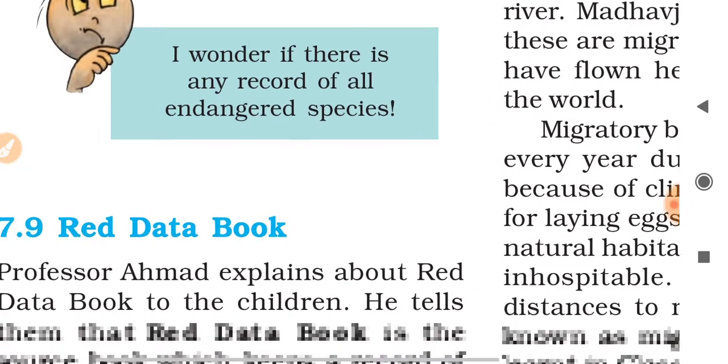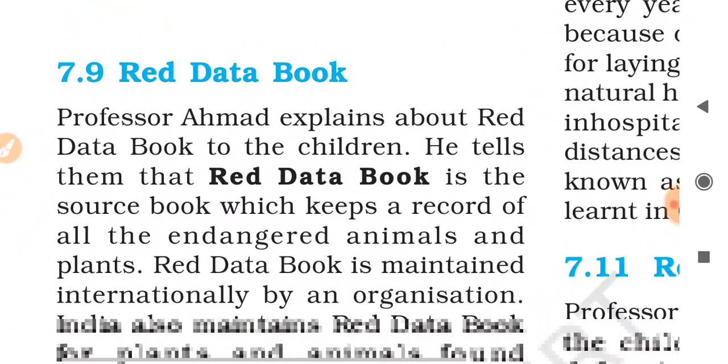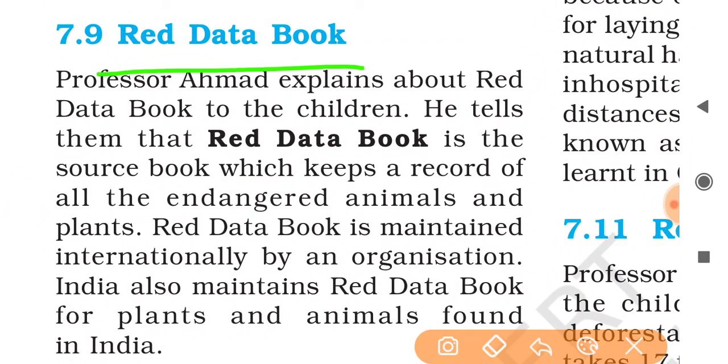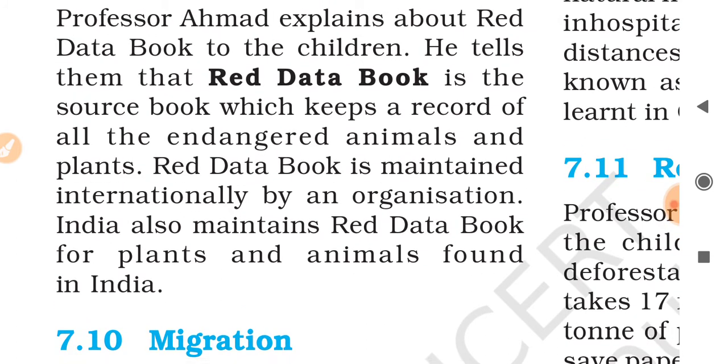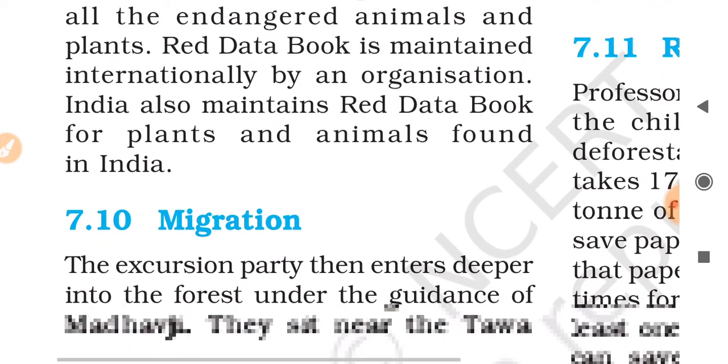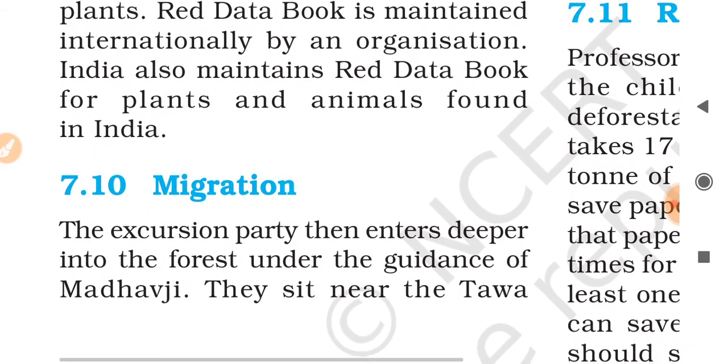Okay, so for this, a word comes: Red Data Book. So you now want to know about the Red Data Book. It is the source book which keeps a record of all the endangered animals and plants. The Red Data Book is maintained internationally by an organization. India also maintains a data book for plants and animals found in India. Okay, so now we read about migration.